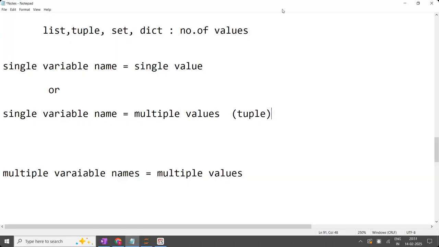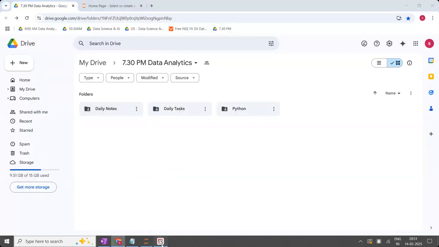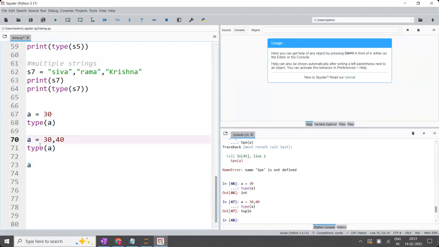Right, guys? Next. In the chat box, one of the students is asking, sir, why Python doesn't take the first variable A? Both A are the same, right? Which A are you saying? Now, one of the students is asking, sir, why is it not taken as a list or set? Why is it taken only as a tuple, even when you have multiple values? By default, why is it storing the tuple only?